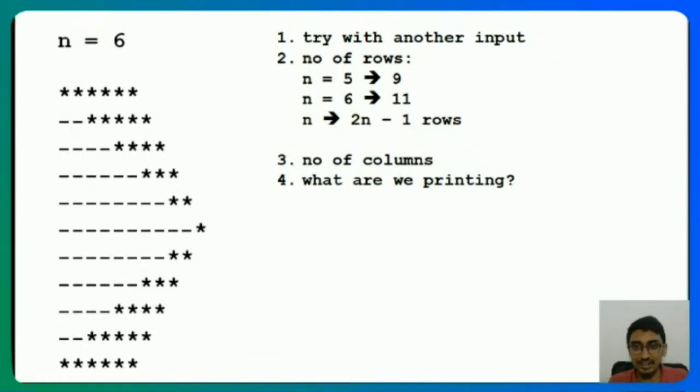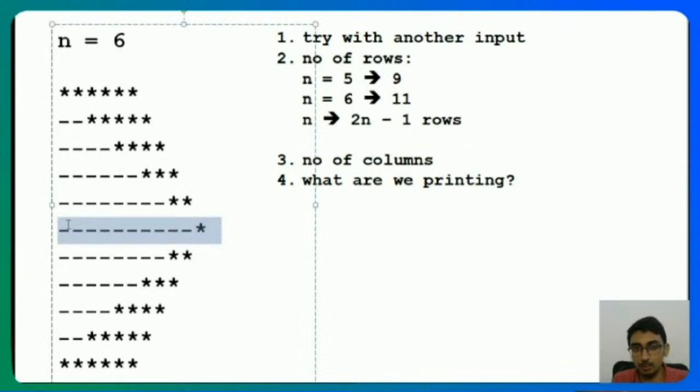The moment you get that, what I advise all Edyst students to do is, this one anybody can print. It's not too difficult. Look at this: 1, 2, 3, 4, 5, 6, 7, 8, 9, 10, and then 1 star. So you can do that. But my point here is, if you get the first half right, the second half is just a reflection of the first half.